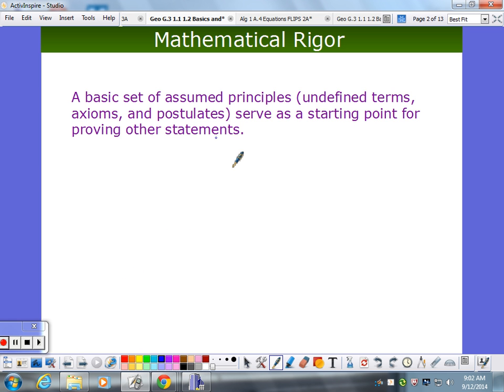What math is based on is a set of assumed principles. You have some undefined terms, axioms and postulates. I'll tell you more about that in a minute. They serve as a starting point for proving other statements. So you minimize the number of assumptions you have, and then based on these assumptions, you prove some new facts.